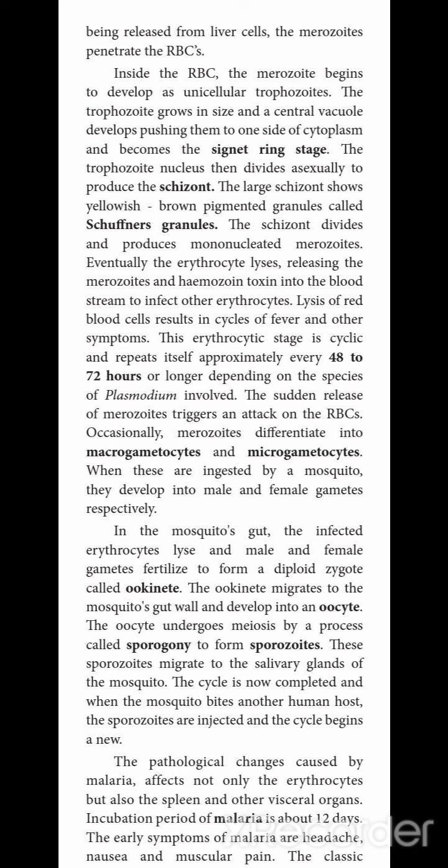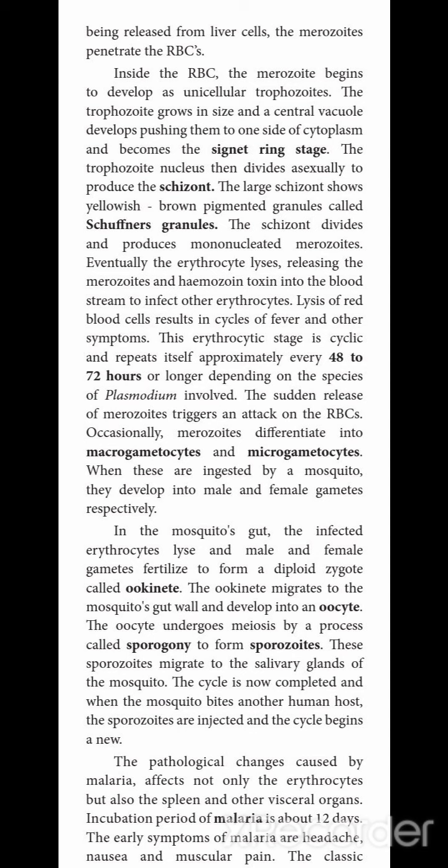The merozoite enters the RBCs and produces the unicellular trophozoite. The trophozoite is converted into the schizont. The schizont shows yellow brown pigmented granules called Schuffner's granules. The schizont divides and produces mononucleate merozoites. The schizont nucleus is divided into small pieces, and each piece acts as a merozoite. Eventually, the merozoites infect the erythrocytes, and the lysis of RBCs leads to anemia.